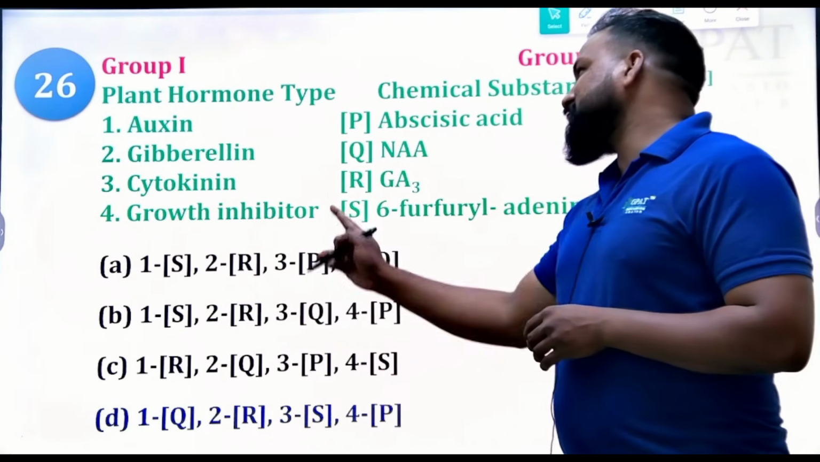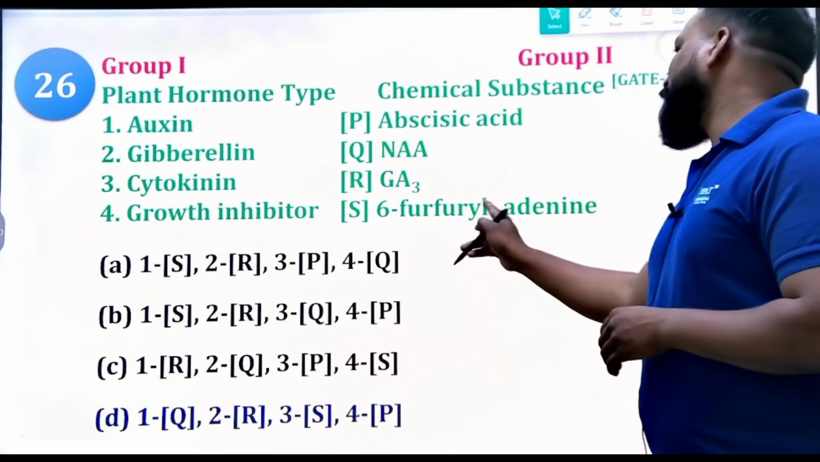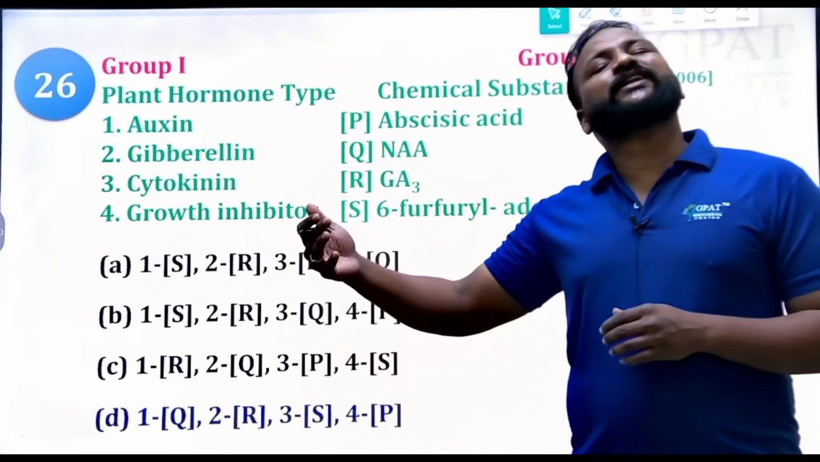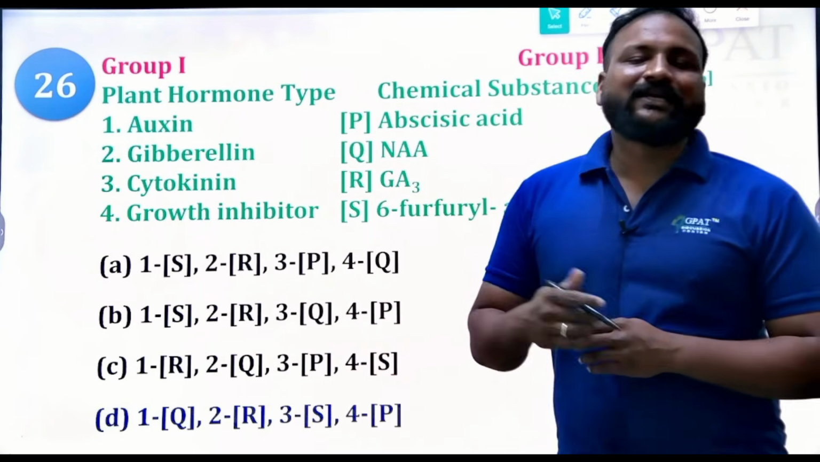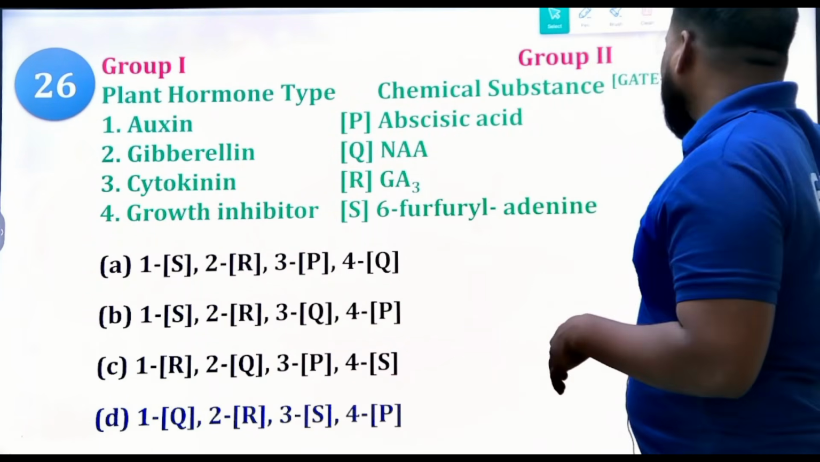And 3 means cytokinin, that is 6-furfuryl adenine, and the growth inhibitor is abscisic acid. Abscisic acid is a growth inhibitor. Abscisic acid and ethylene, these two are plant growth inhibitors. Thereby you can confirm. Okay, yes.